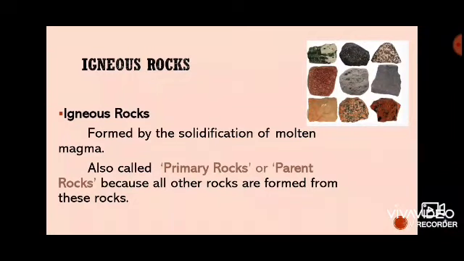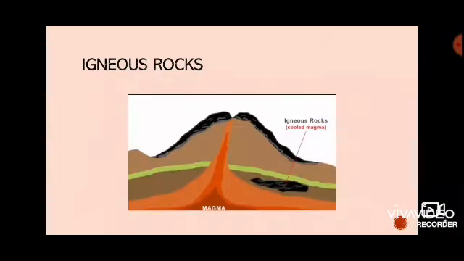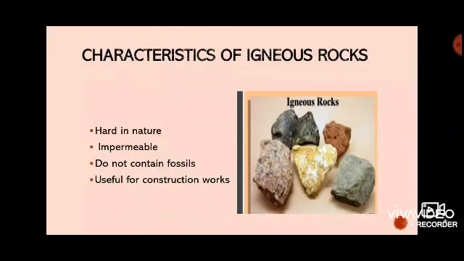Igneous rocks are characterized by cooled magma. We see the picture: the cooled magma is called igneous rock. The characteristics of igneous rocks: they are hard in nature, impermeable, and do not contain fossils. Fossils are the remains of dead plants or dead animals. They are useful for construction works, such as houses, buildings and monuments. Igneous rocks are the oldest rocks everywhere, so they are important rocks in construction.